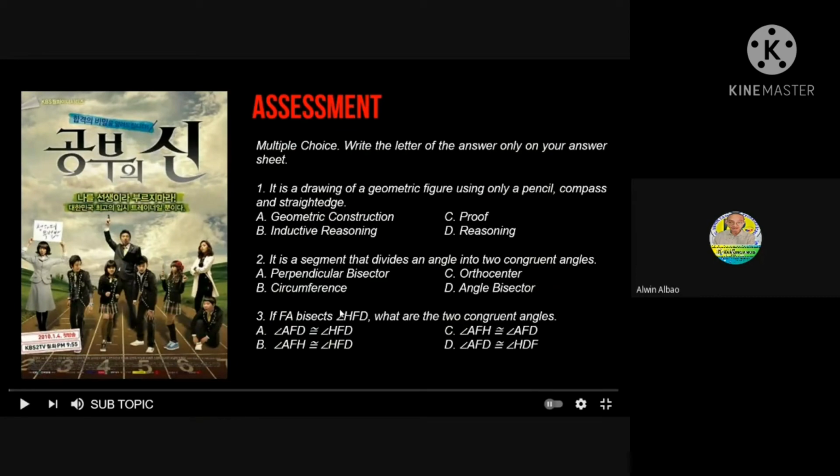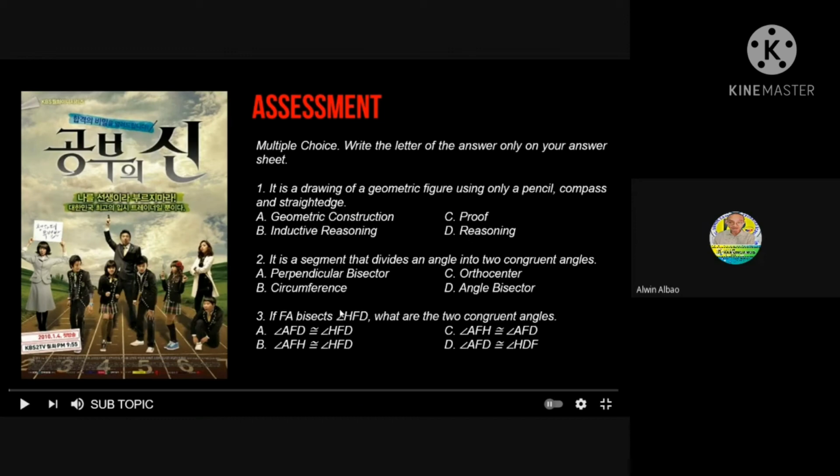Number 1. It is a drawing of geometric figure using only a pencil, compass, and straight edge. A. Geometric construction. B. Inductive reasoning. C. Proof. D. Reasoning. Number 2. It is a segment that divides an angle into two congruent angles. A. Perpendicular bisector. B. Circumference. C. Orthocenter. D. Angle bisector.